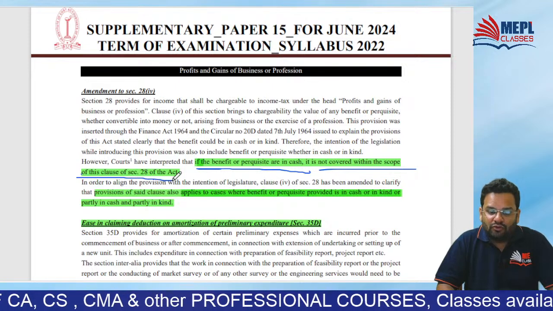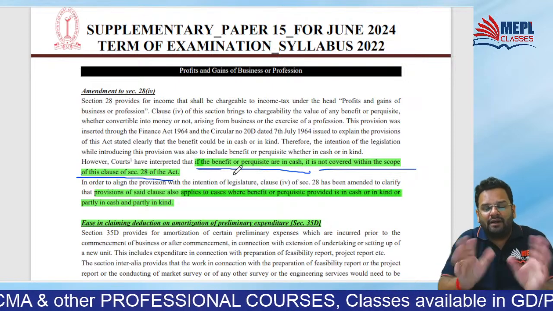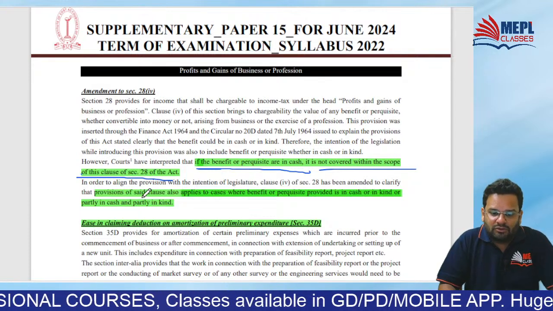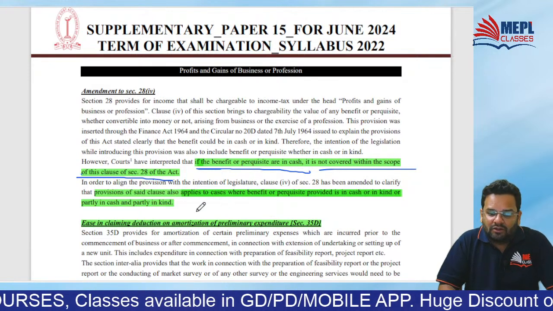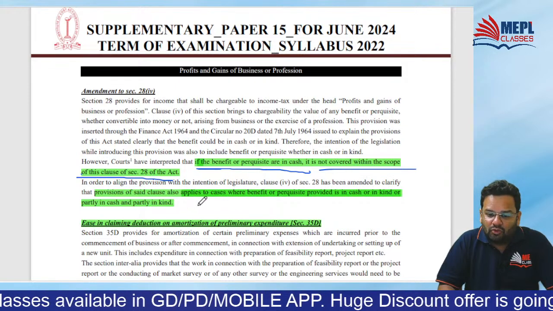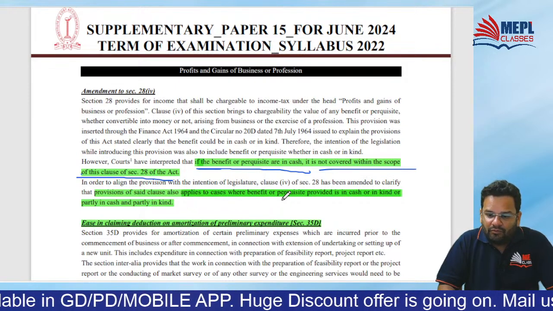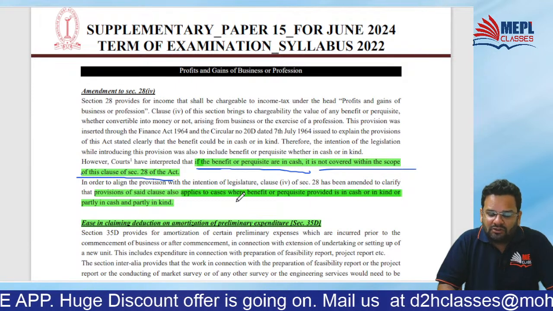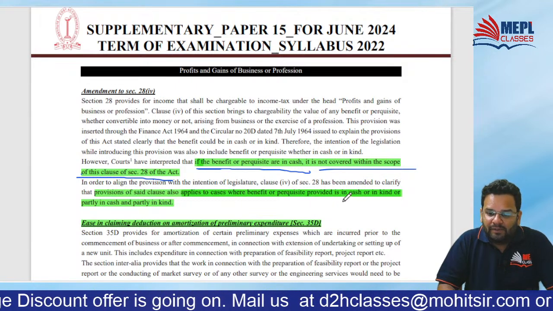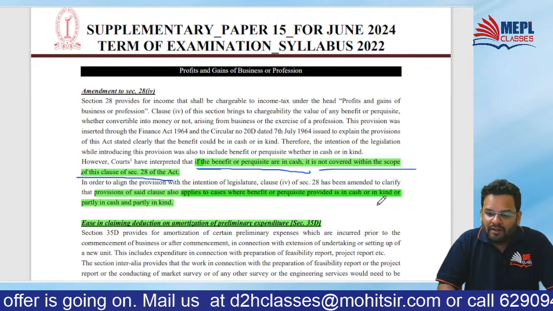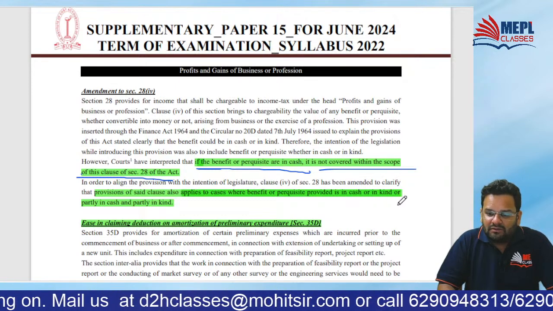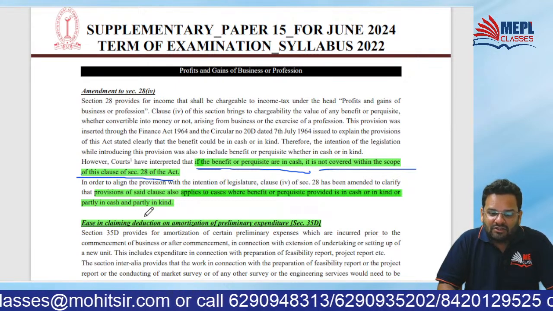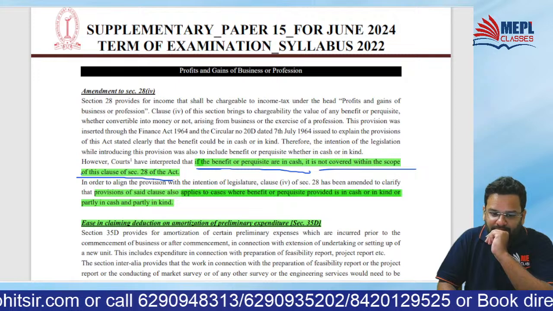So now 28 has been amended to give effect to the order of this High Court. Provisions of the said clause also apply to cases where the benefit or perquisite provided is in cash or in kind, or partly in cash and partly in kind.